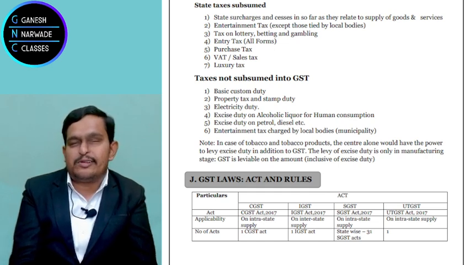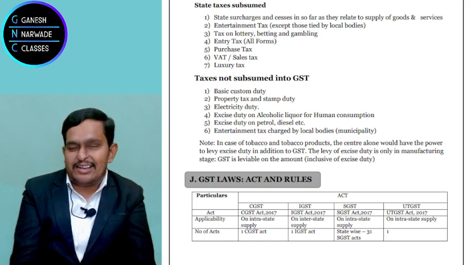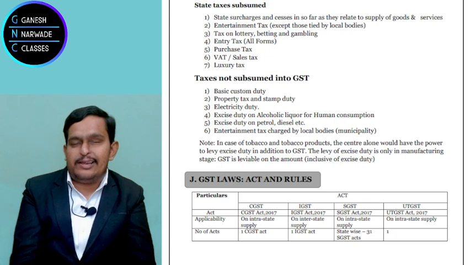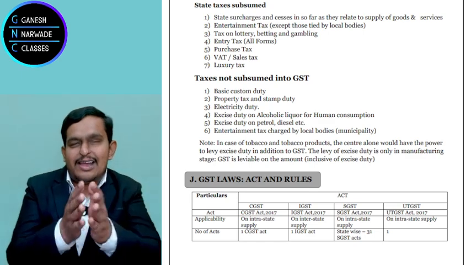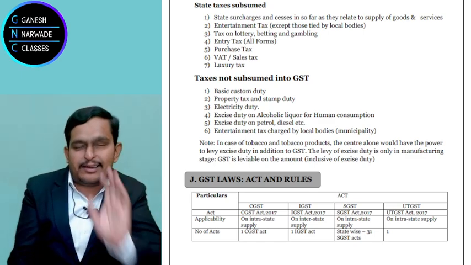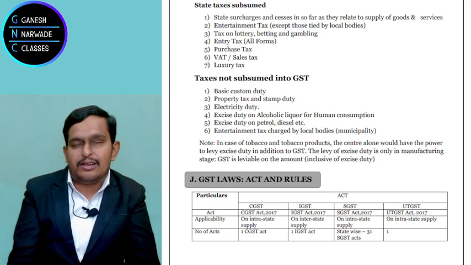Now both have to sit together and decide who will collect the tax. Will Congress agree that you collect it, Modi ji, and then give it to us? May not agree, correct? So that's why we did not adopt this model, that the central government collects all the taxes and gives 50% to the states.